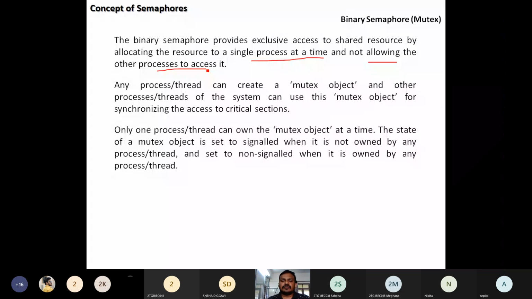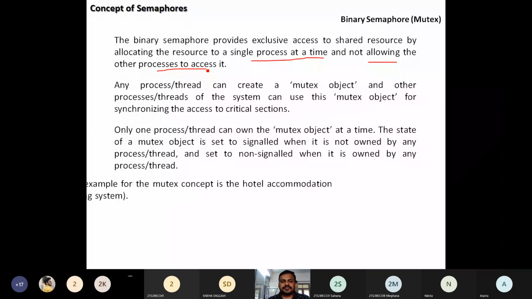Then the mutex object is going to say signaled. It is set to non-signaled when it is owned by any process. When the shared resource is utilized by one process, then the mutex object is going to say non-signaled, means it is not available. It is already under use.